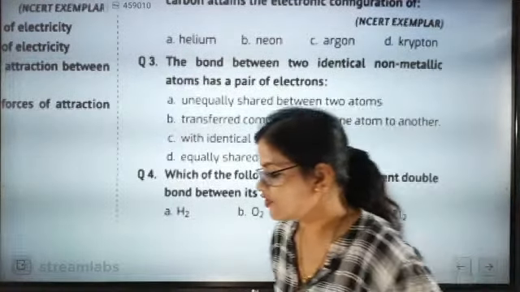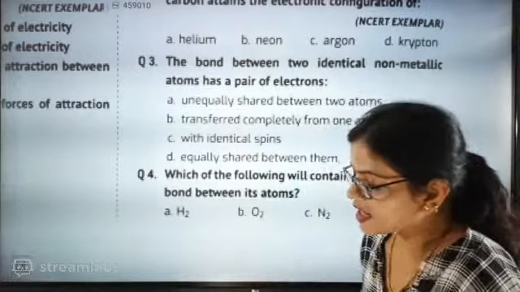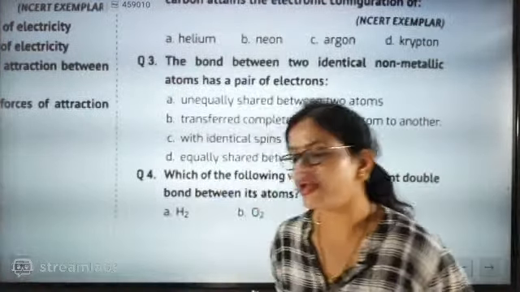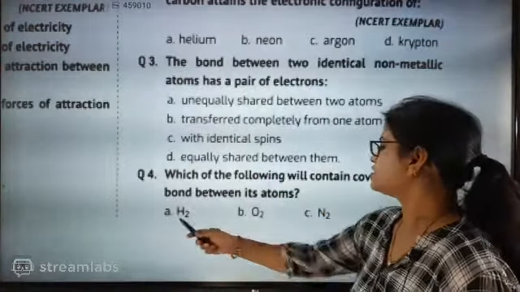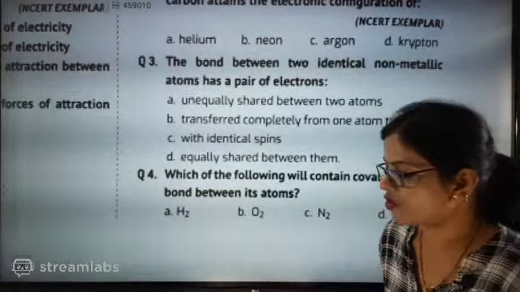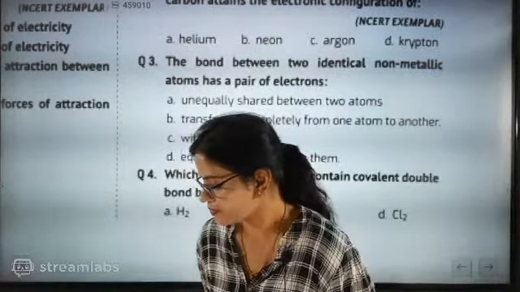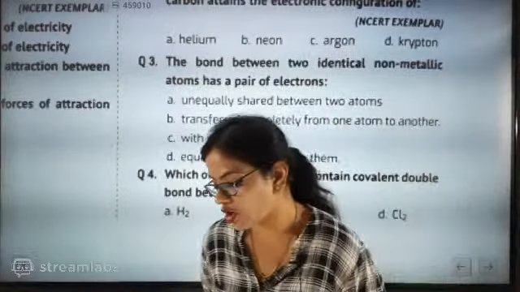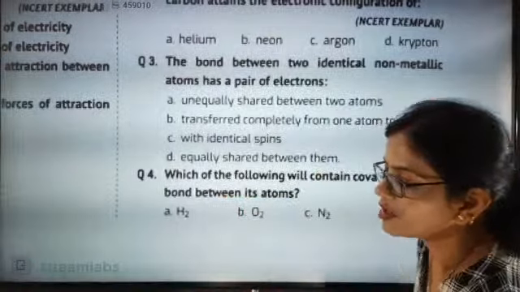So the correct answer will be oxygen, okay? They are exactly forming a single covalent bond. If you check for this one and this one, they are going to form a single covalent bond. Whereas if you are talking about N2, it is forming a triple bond. So 100% the answer will be O2. Next question.